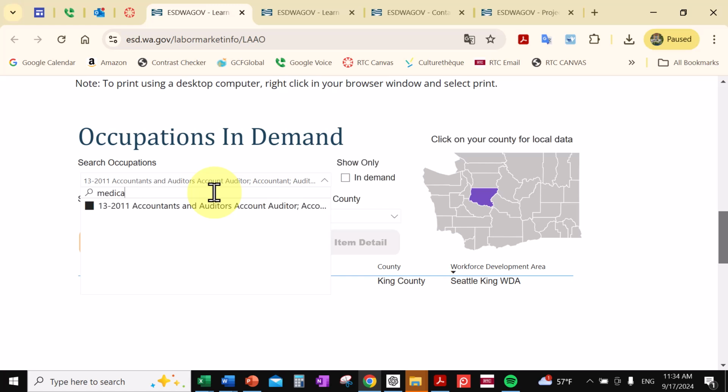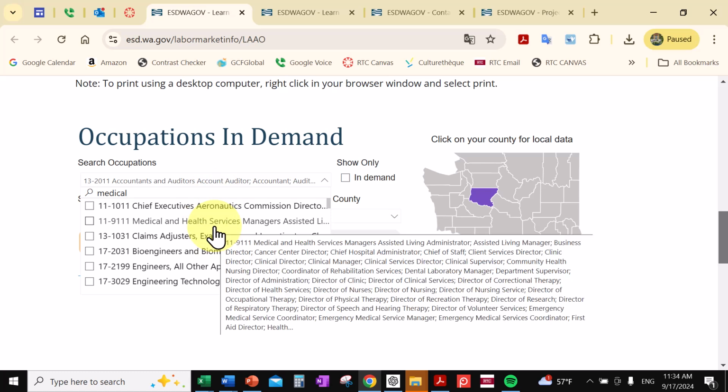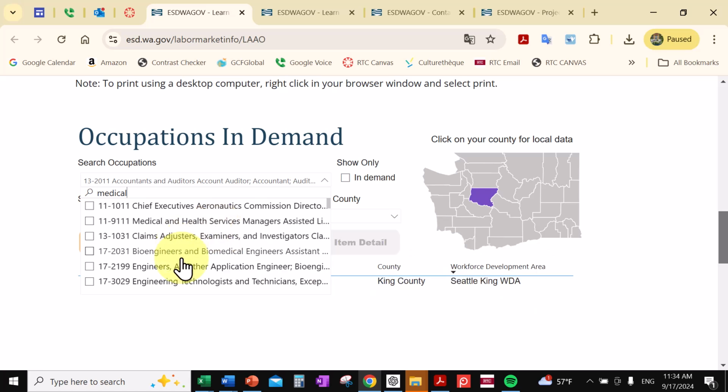Let's just look up medical and see what we get. Sometimes if you reduce the number of words or characters in your search string, you get a better thing. Health services managers. There's a whole list of different things. Claims adjusters.